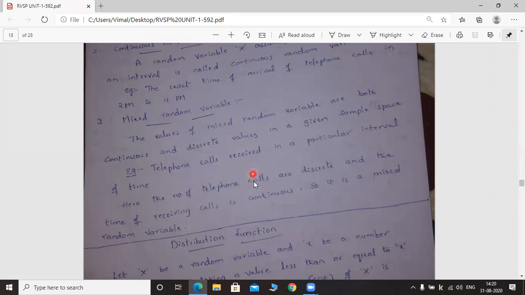The number of telephone calls can be counted. So this is a finite value. That's why this is discrete. But we cannot say the exact time at what time the telephone call will arrive. We don't know. So that is a continuous random variable. So here both are mixed. That's why this is a mixed random variable. Okay. Is it clear?